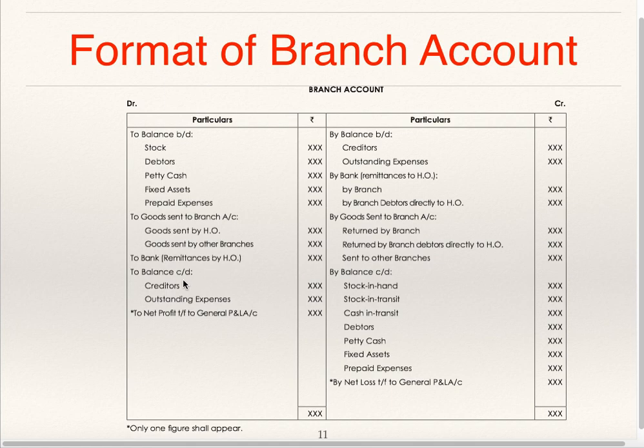To balance carried down, closing balances of creditors and outstanding expenses, closing balance of liabilities. Opening creditors and outstanding expenses are written to the credit side of branch account as by balance brought down, and closing balances will be recorded to the debit side of branch account as to balance carried down. Now the difference will be either profit or loss, which will be transferred to general profit and loss account. Only one figure shall appear, that is either you will have profit or you will have loss.